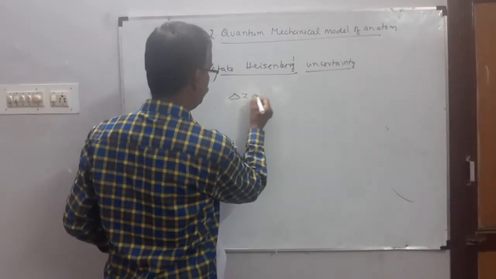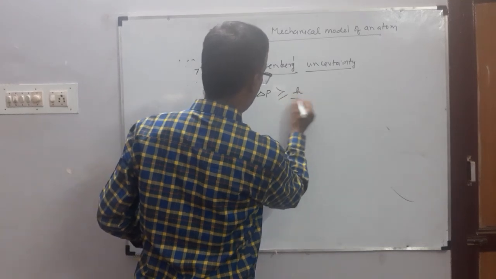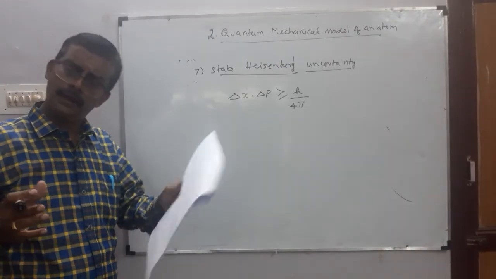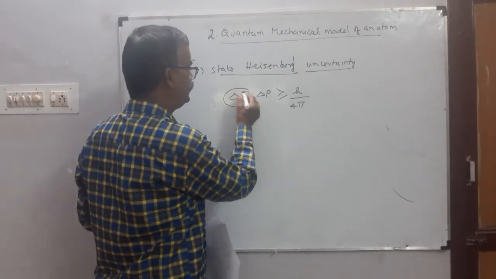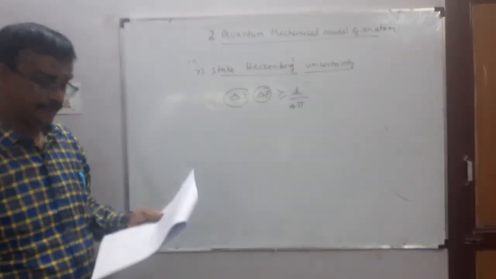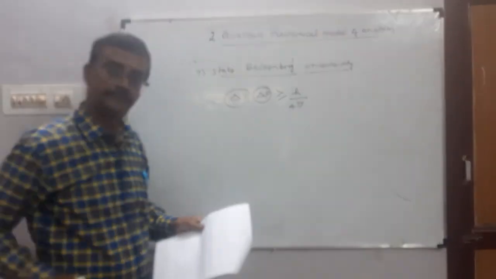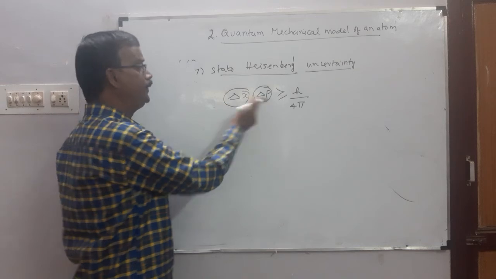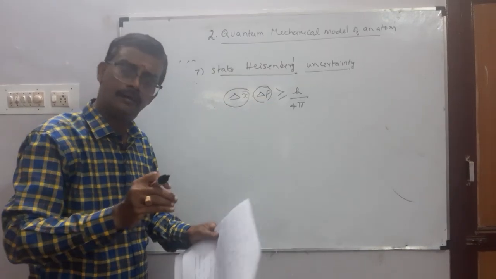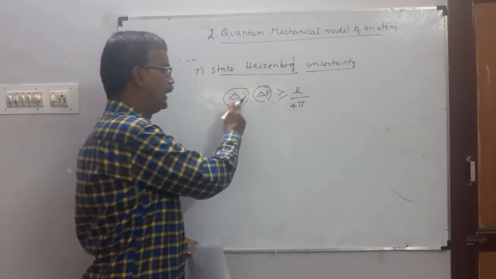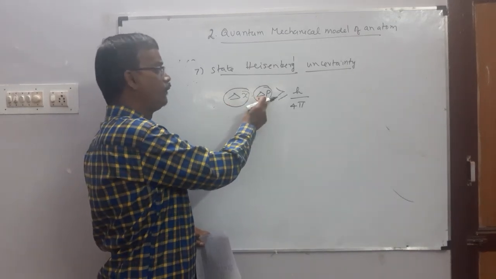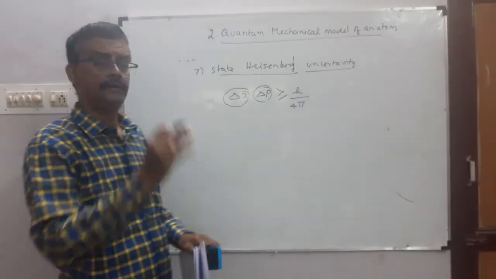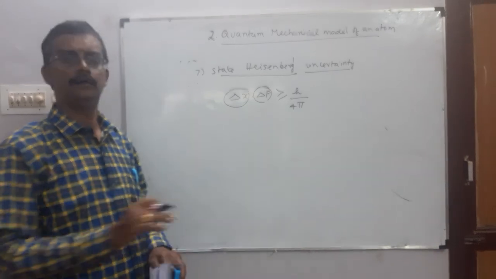Now delta x into delta p, this is the formula, h by 4 pi. If you measure both position and momentum, there is an error in position as well as in momentum. Delta x is the uncertainty in the position, delta p is the uncertainty in the momentum. If you measure them simultaneously, there is an uncertainty error. The product of the uncertainty in the position and the uncertainty in the momentum is greater than or equal to h by 4 pi. Thank you.